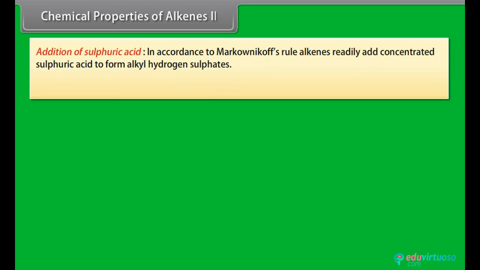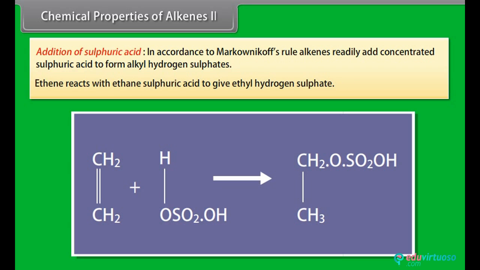Addition of sulfuric acid. In accordance with Markovnikov's rule, alkenes readily add concentrated sulfuric acid to form alkyl hydrogen sulfates. For example, ethene reacts with concentrated sulfuric acid to give ethyl hydrogen sulfate.